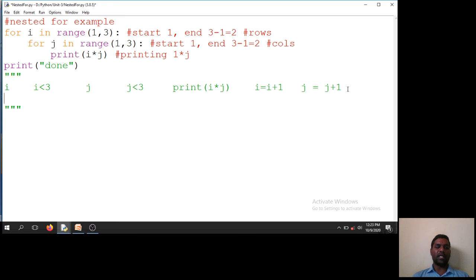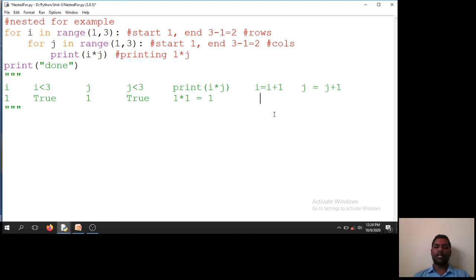Initially the i value is 1, and i less than 3 is true. The j value is also 1, and j less than 3 is true. First it will go into the outer loop and next it will come into the inner loop. It will iterate the inner loop 2 times and then go back to the outer loop and check the condition. Clear. So now print i into j, which is 1 into 1, equal to 1. It will be 1.